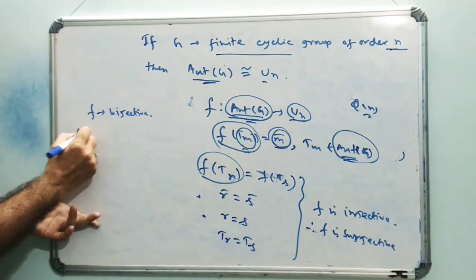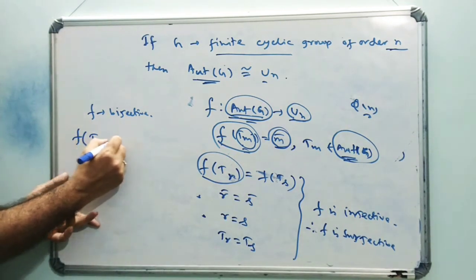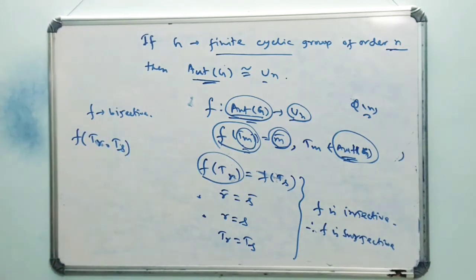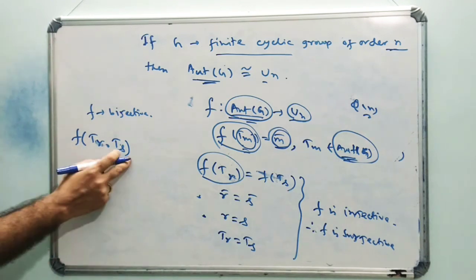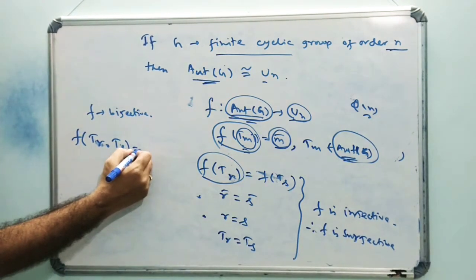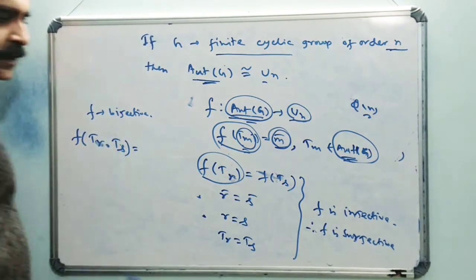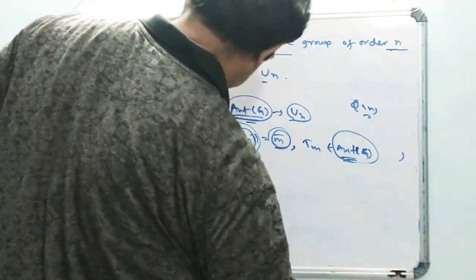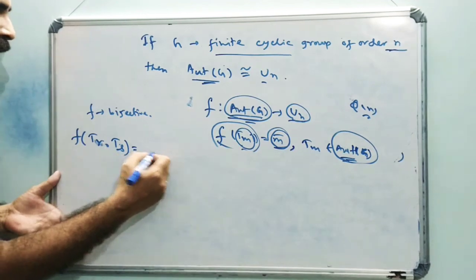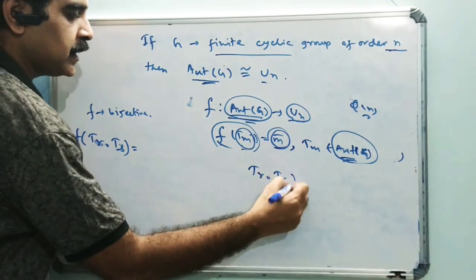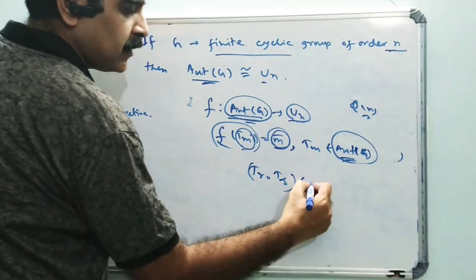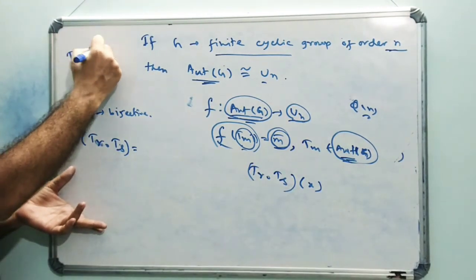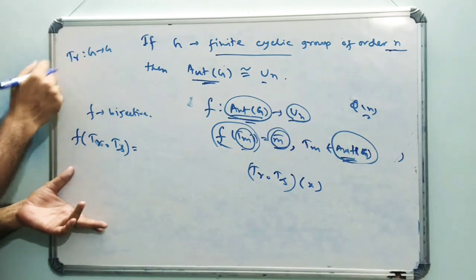Now to show this, let us consider f of TR TS. Suppose f of TR TS means TR composed with TS. TR is a homomorphism from G to G, it is an automorphism.